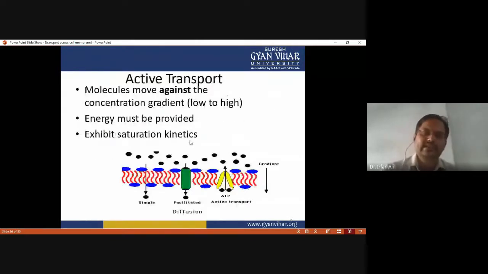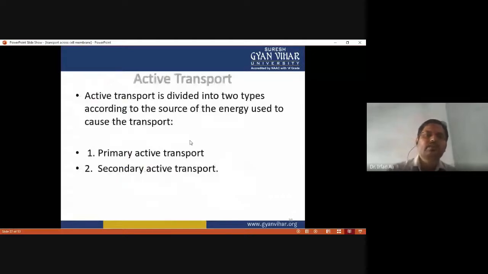And the second type of transport is active transport, where molecules move against the concentration gradient. That's why it requires energy, and it shows saturation kinetics. Active transport is divided into two major types according to the source of energy: primary active transport and secondary active transport.